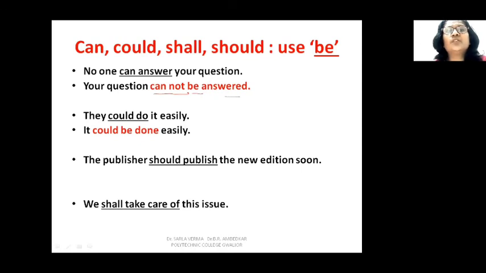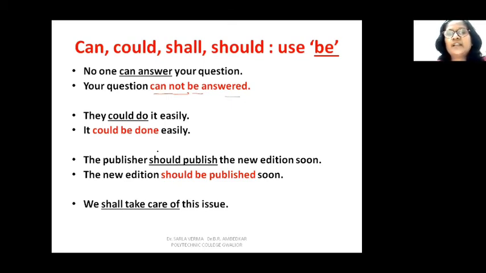So instead of saying your question can be answered by no one, you should say your question cannot be answered. They could do it easily. So it is your object here. So it could be done, third form of do, done. It could be done easily. The publisher should publish the new edition soon. So try this. The new edition should be published soon.